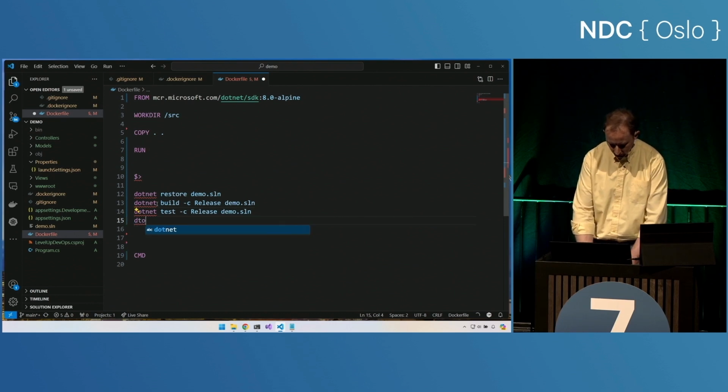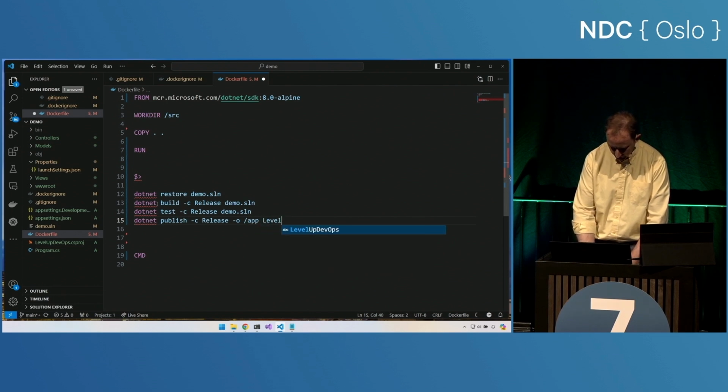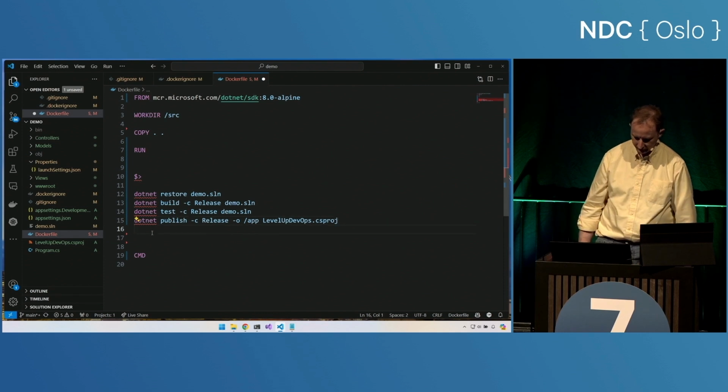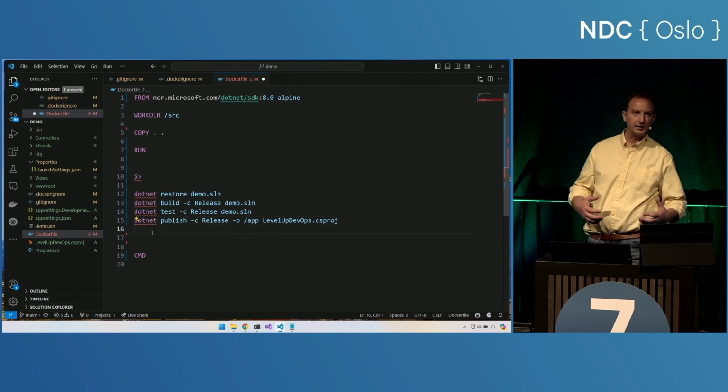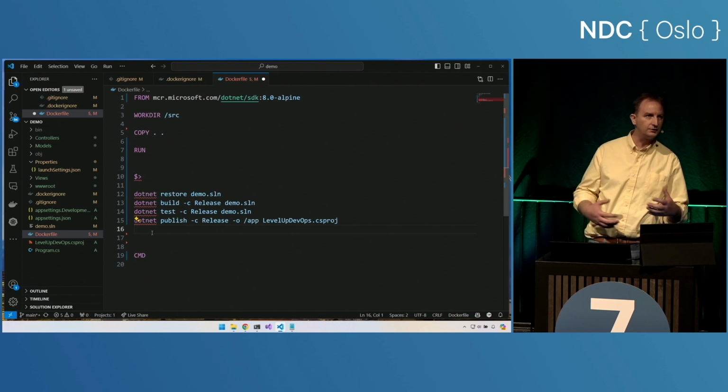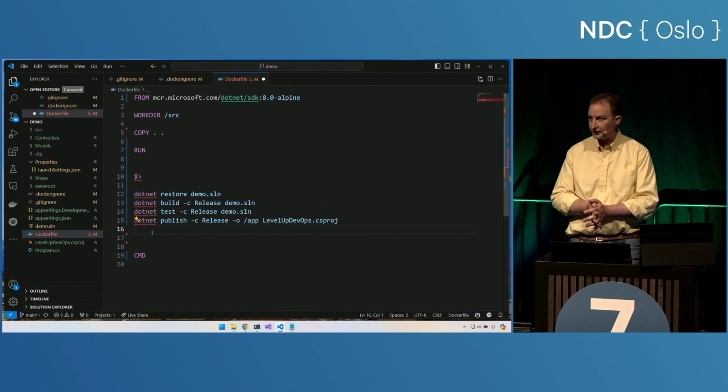And then finally, .NET publish. I'll publish in release mode. I'll go to the app folder, and I'm going to do level up devops.csproj. That's the project that I want to publish. Cool. So those would be all the commands that I would run from the command line if I was going to do this in shell script.